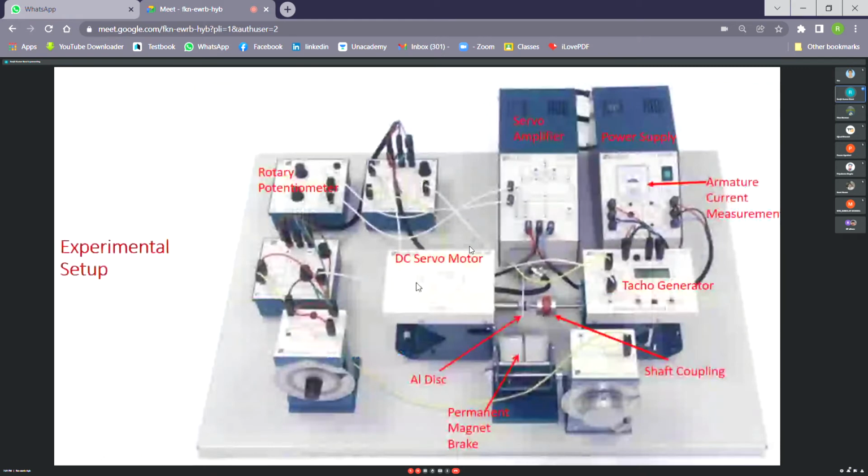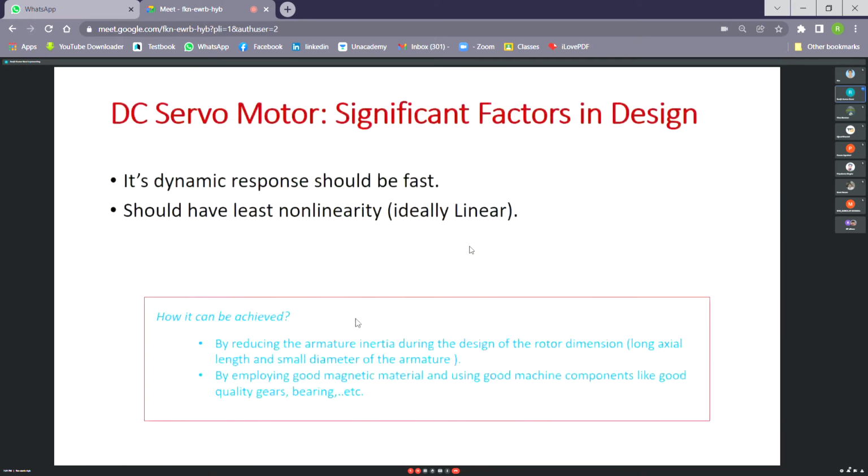So this is explained over here. Another thing, least nonlinearity. How can we reduce the nonlinearity? See, there are a few points where nonlinearity can enter into the system.